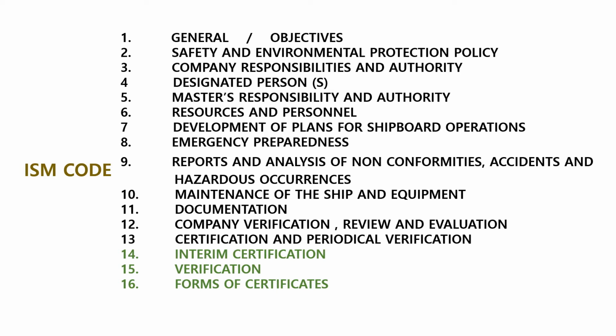10. Maintenance of the ship and equipment. 11. Documentation. 12. Company verification, review and evaluation. 13. Certification and periodical verification. 14. Interim certification. 15. Verification. 16. Forms of certificate. As you see, the color of 14, 15, 16 is a little bit different. Why? Because it is mainly used in certification forms. Therefore, shipboard and shipping company mainly do not use them. Chapter 14, 15, 16.